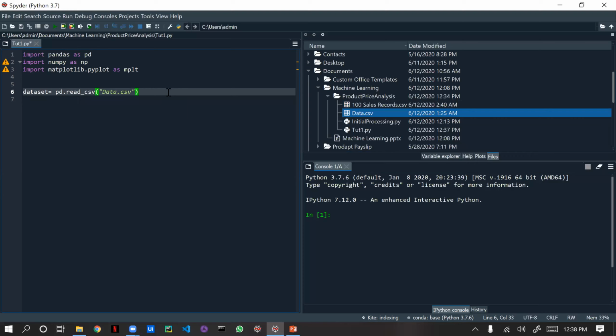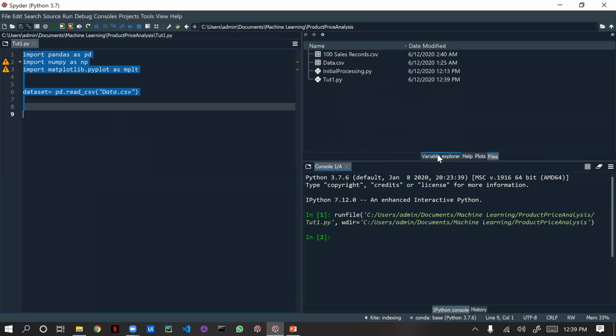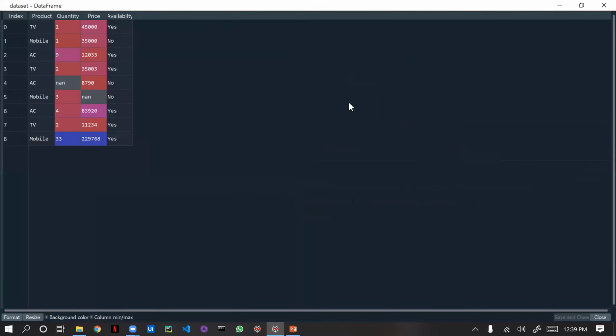Now we are going to create two variables. I will run this code so that we can get our variables here. After running, go to variable explorer. We got one data set with columns product, quantity, price, and availability. If you click on this data set, you can see the data which is in Excel is populated in this data set. We have TV, mobile, AC, all the data which we populated.